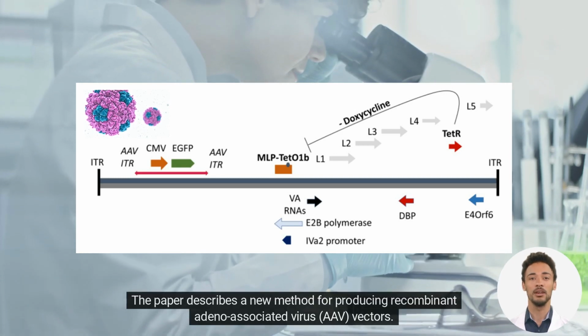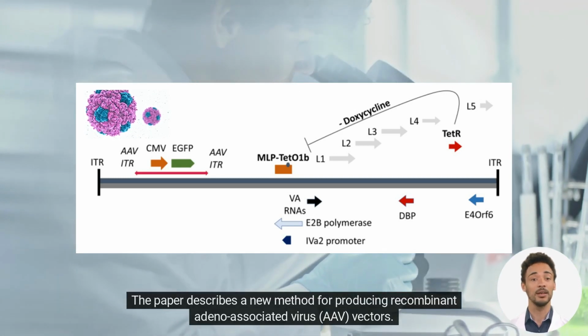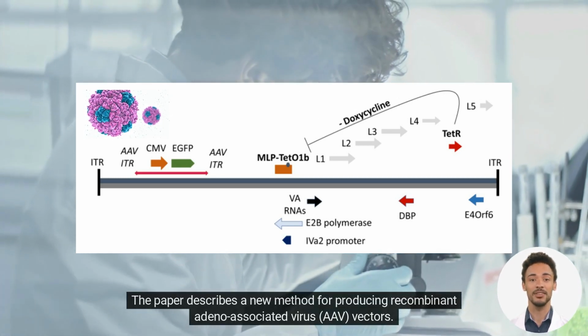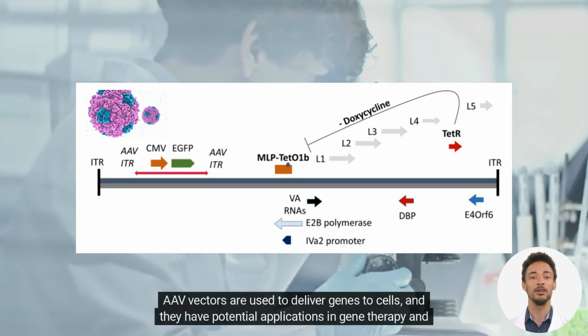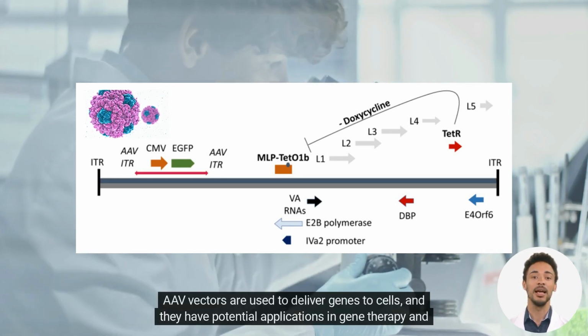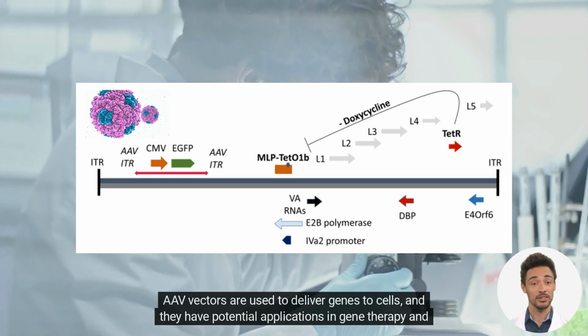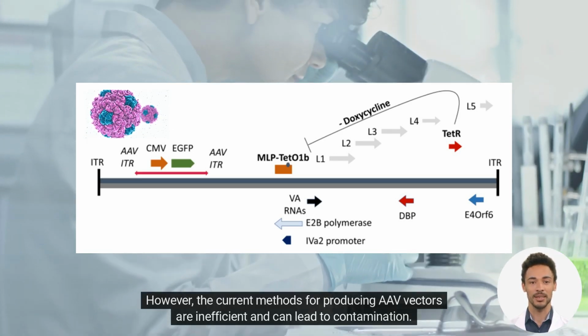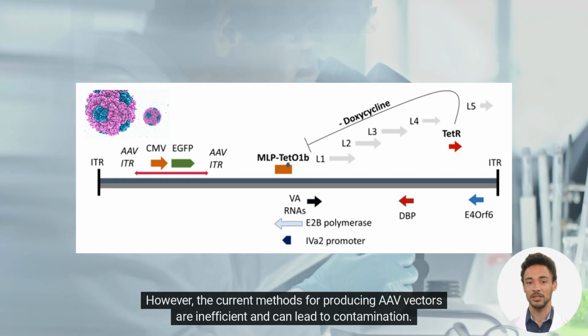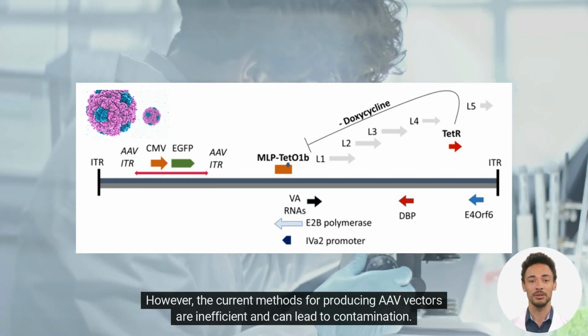The paper describes a new method for producing recombinant adeno-associated virus, AAV vectors. AAV vectors are used to deliver genes to cells, and they have potential applications in gene therapy and vaccination. However, the current methods for producing AAV vectors are inefficient and can lead to contamination.